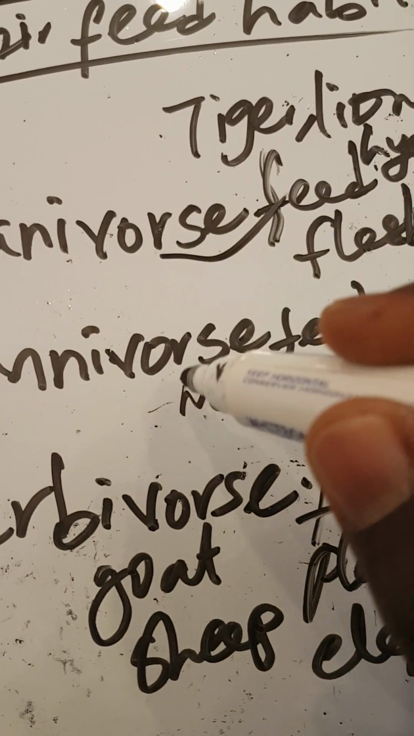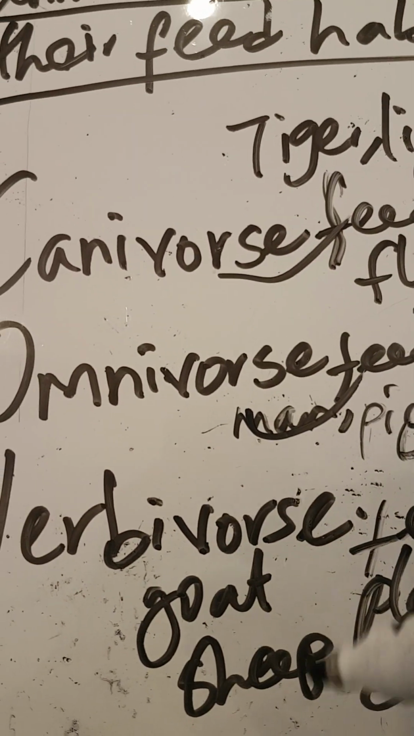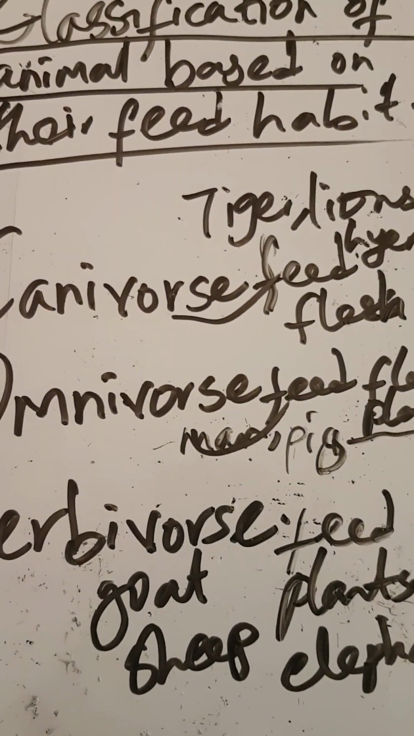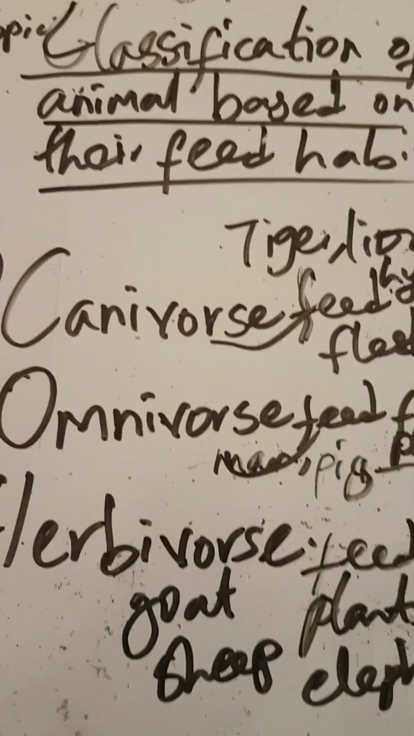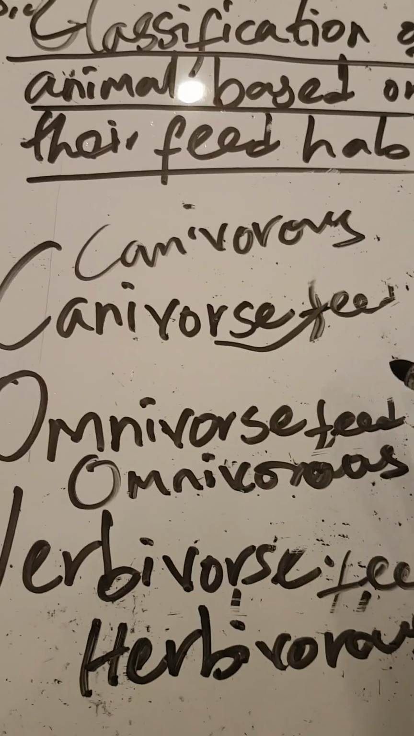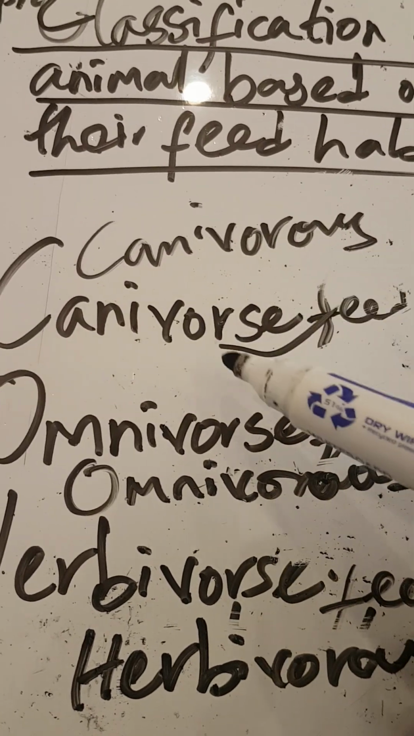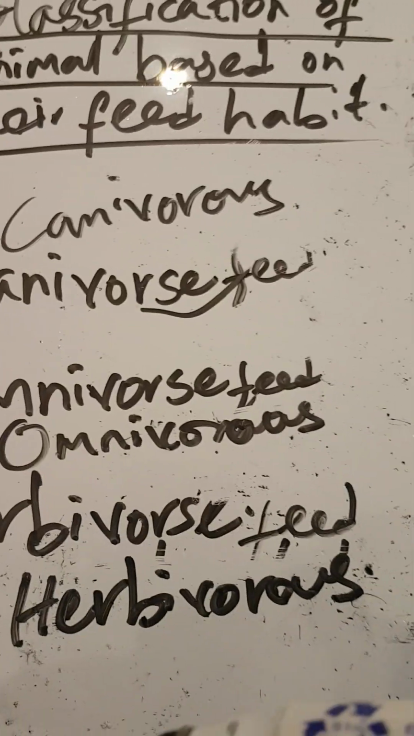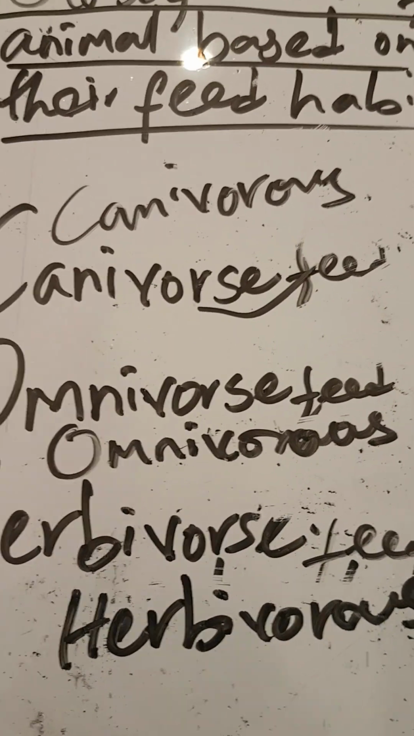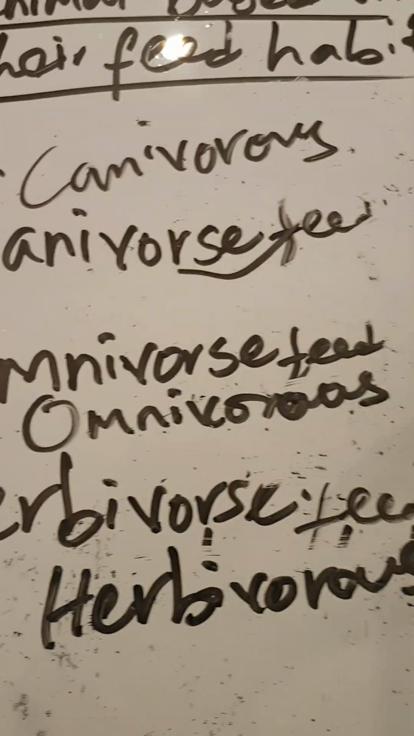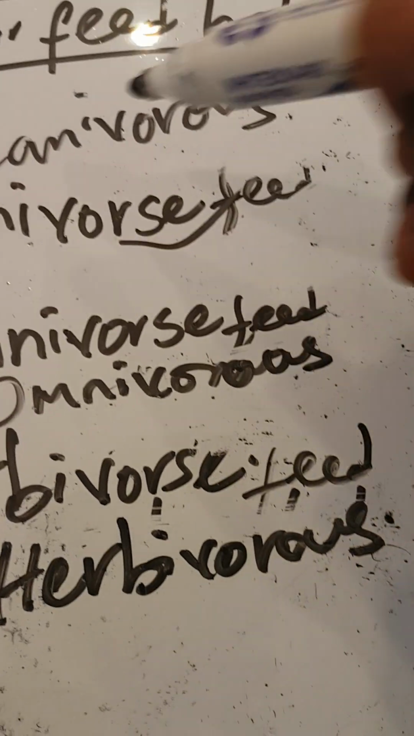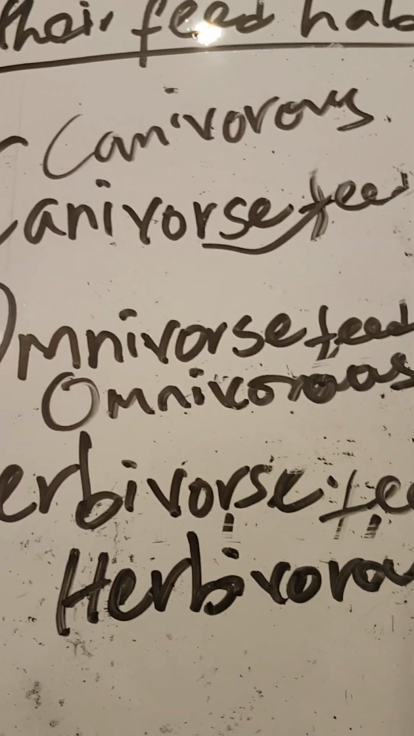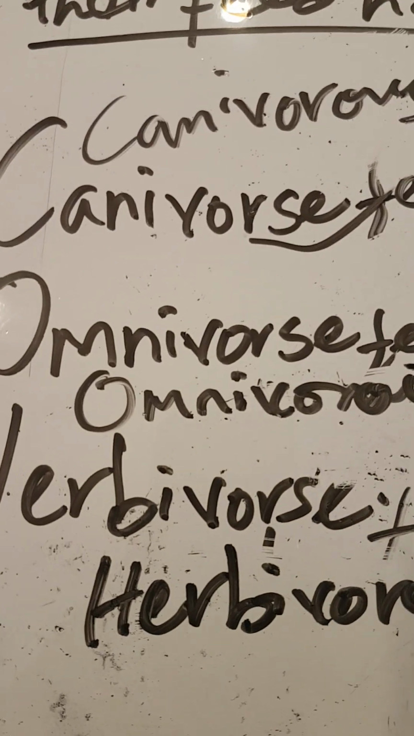Carnivores feed on flesh. Omnivores feed on both flesh and plants. And then herbivores feed only on plants. You can call them carnivorous or carnivores, omnivorous or omnivores, and herbivorous or herbivores. All these feed on different kinds of things. This on flesh, this on both flesh and plants, this on only plants.